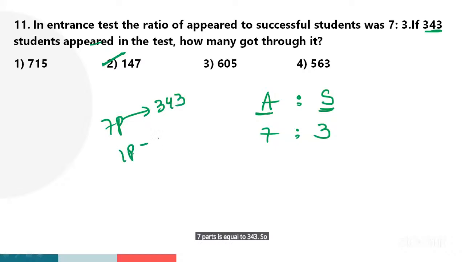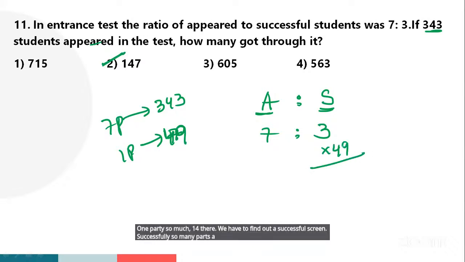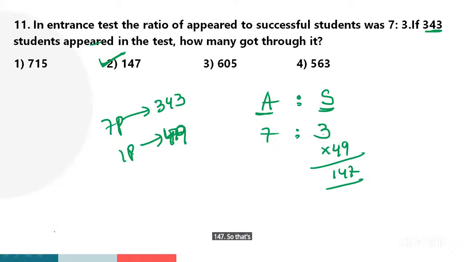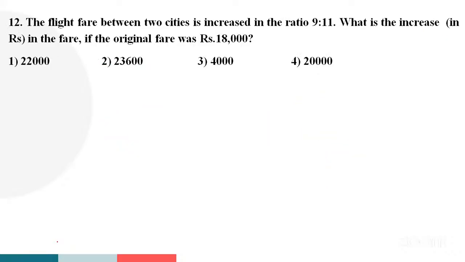So then one part is how much, guys? 49, because 7 cube is 343. We have to find out the successful students. Successful is how many parts here? 3 parts. And 49 threes are 147. So that's why option 2 is the right answer. Yes, sir. And move on to the next one, guys.